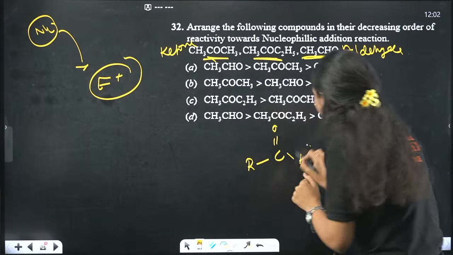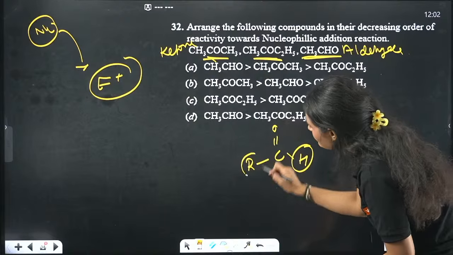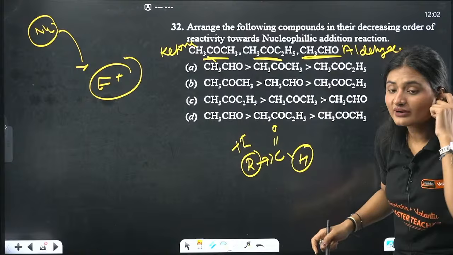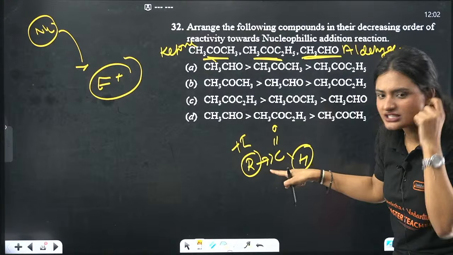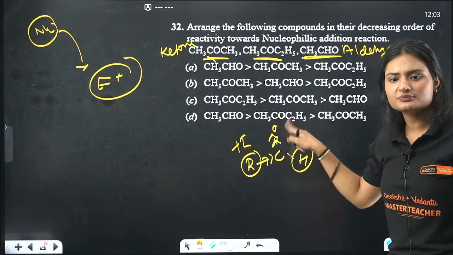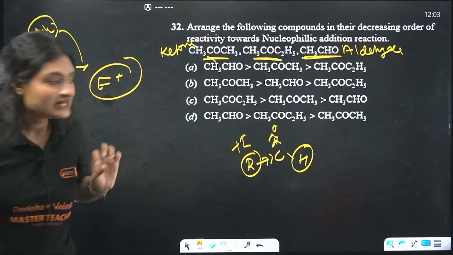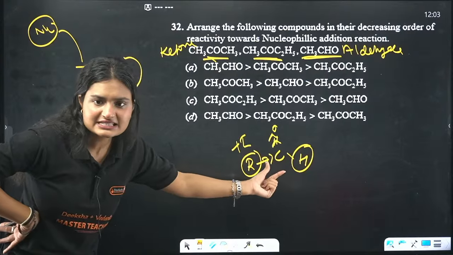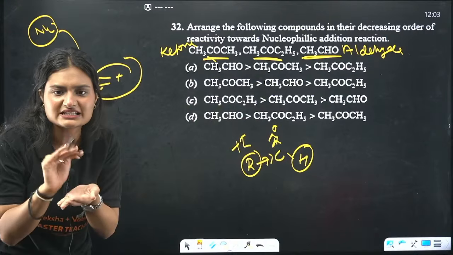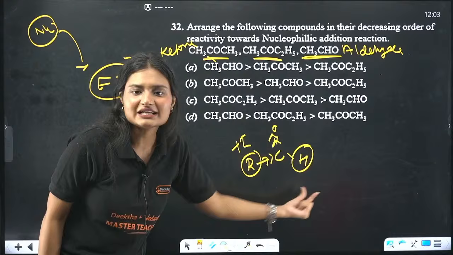Because in aldehyde we have this one hydrogen, and due to this hydrogen, this group is plus I. It is donating electrons, increasing the electron density. Why? Because between carbon and oxygen, oxygen is more electronegative. It is withdrawing all the electron density from the carbon, right? That means this is electrophilic. This R group is supplying electrons to this carbon, so electrophilicity is decreasing. But only one R group is there, right? How much electron will it supply?